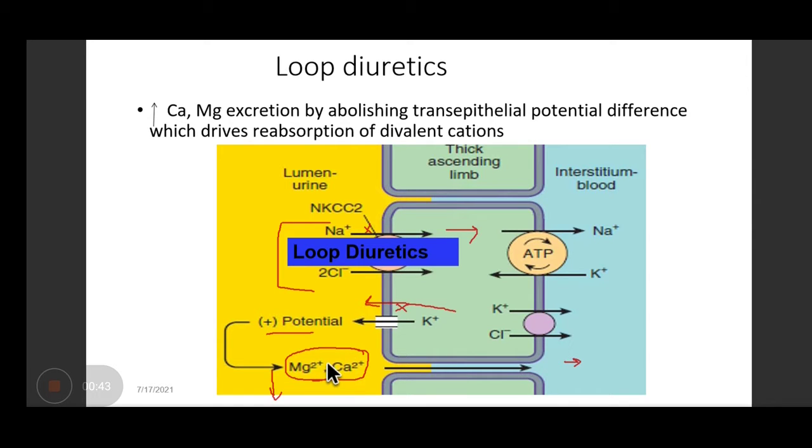But with thiazides, you noted it causes hypercalcemia. So this is what the difference is. The increase in calcium and magnesium excretion takes place because of abolition of the transepithelial potential difference, which drives the reabsorption of divalent cations. But since it is inhibited, the excretion takes place.